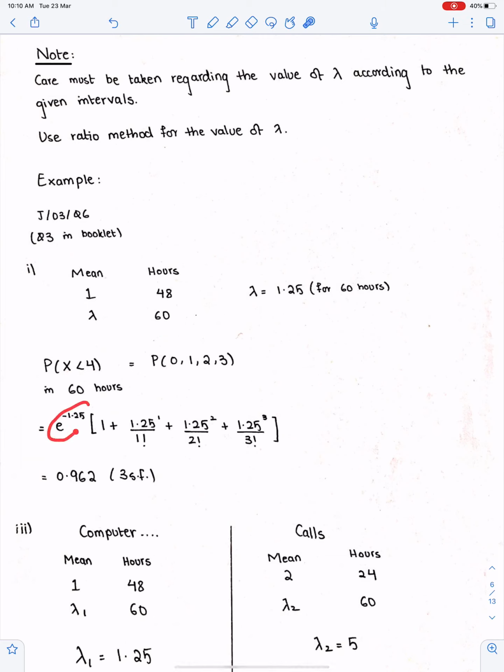First write e power minus 1.25, because the value of lambda is 1.25. And for 0 write 1, for 1 write 1.25 power 1 over 1 factorial, where 1.25 is basically lambda. This is lambda power 2 over 2 factorial, this is lambda power 3 over 3 factorial, and lambda is 1.25. And give your answer up to 3 significant figures.